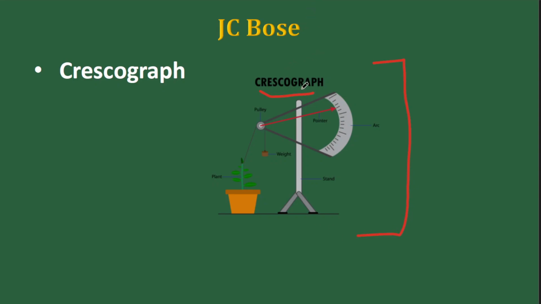Next up, a very important instrument associated with the name J.C. Bose, that is the crescograph. Now you can see it in the picture. Crescograph is one instrument that is used to measure or detect the responses, or what we call stimuli in scientific language. What he tried to prove was that plants have parallel responses like animals. So when plants get wounded, their responses change. This is still an ongoing debate. Discoveries are going on about that. But at that point in time, he discovered something with the crescograph.